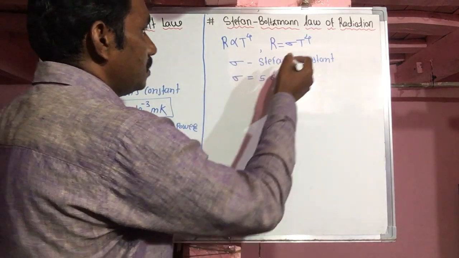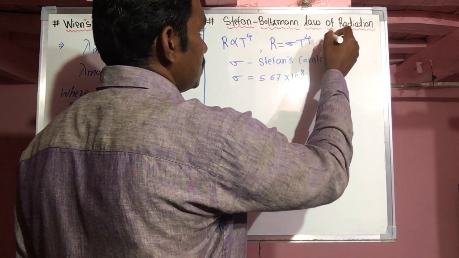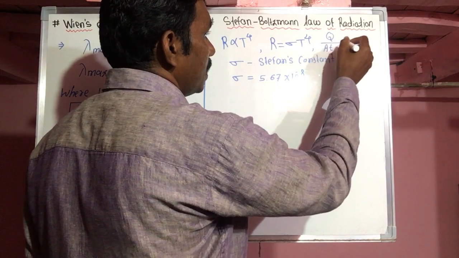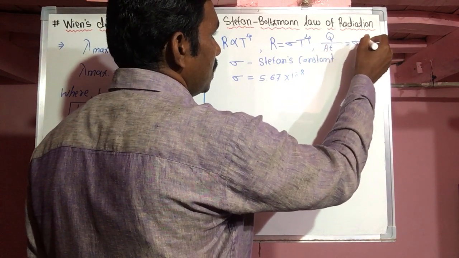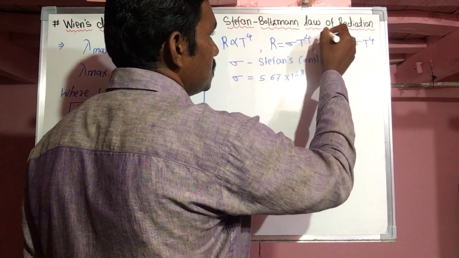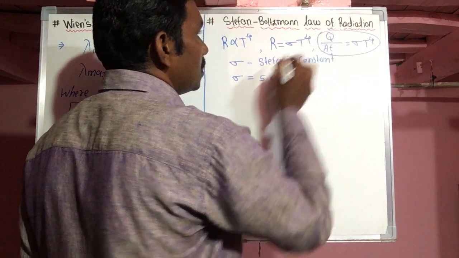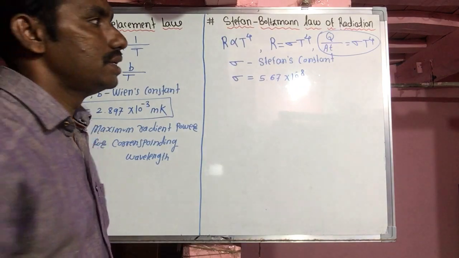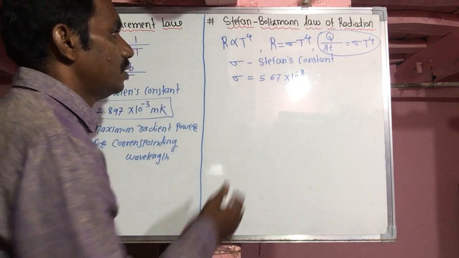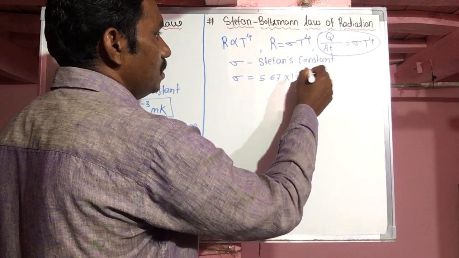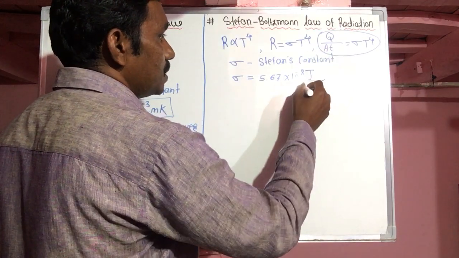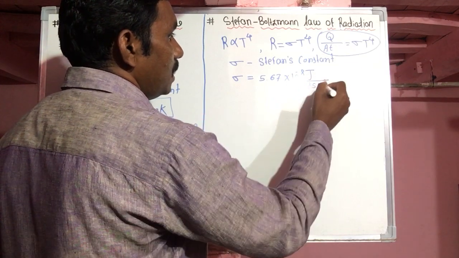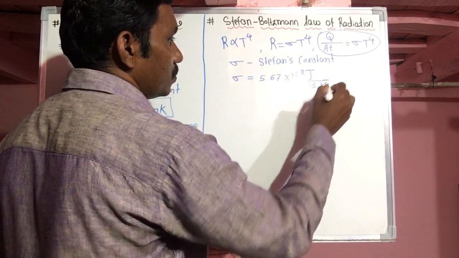The amount of energy emitted per area per time is equal to sigma T raised to 4. If we split R in terms of this, its SI unit is joule per meter square per second per Kelvin raised to the 4th.